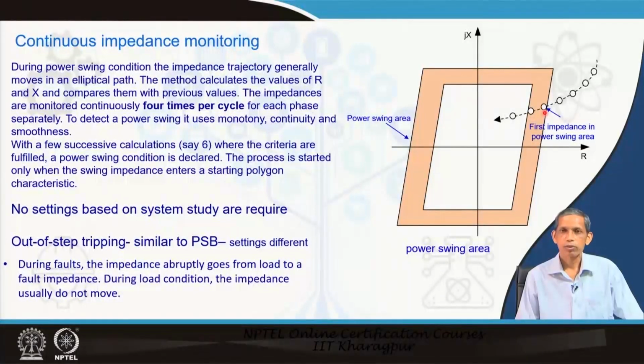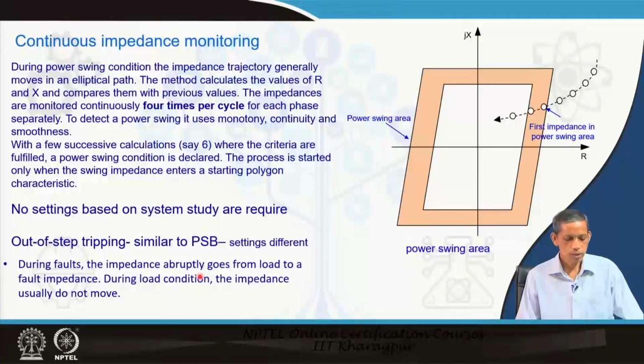For 50 Hz systems you can assume 5 milliseconds or so. The calculation process of those 3 tests is done typically some 6 times successively to ensure whether it is a swing or a fault. This does not require any settings based on system studies, and that is the strength of this approach. Out of step tripping is similar to the PSB we narrated here, only the threshold settings for the different 3 tests are different.